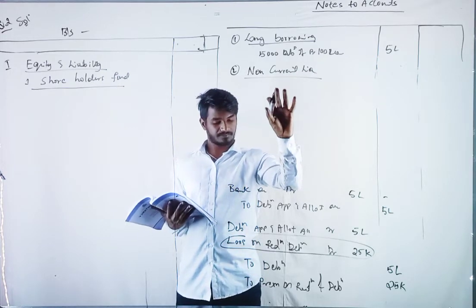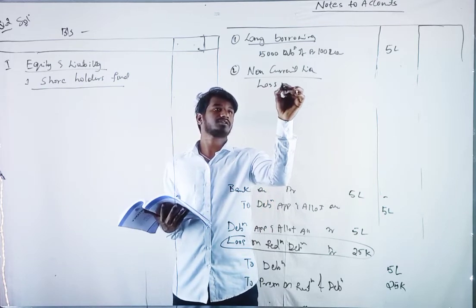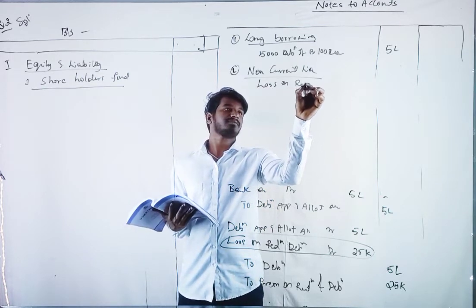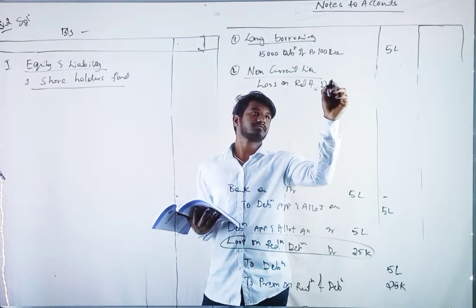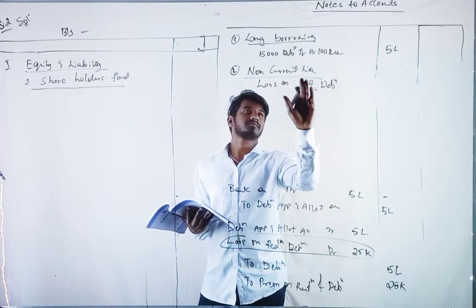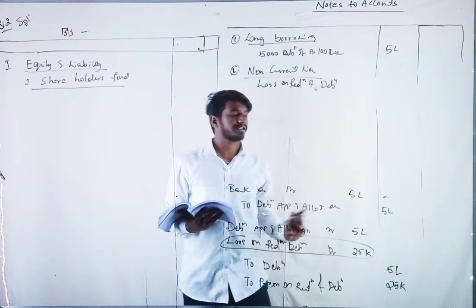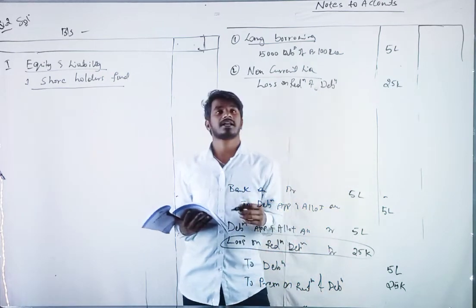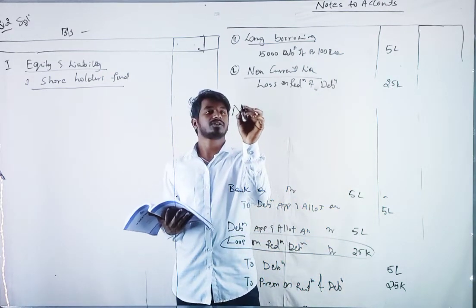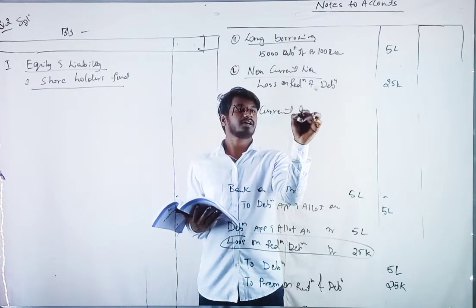We show it as loss on redemption of debenture, how much? 25k.